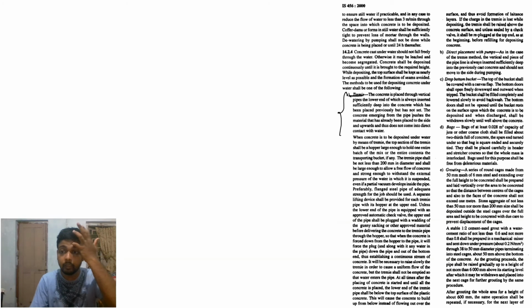Otherwise, no issue. One bag of cement, 50 kg, is at least 0.028 meter cube in volume. Grouting: if you do the grouting, then there is a mesh of 50 mm with 6 mm steel bar, and grouting should be done with 1:2 cement sand grout.